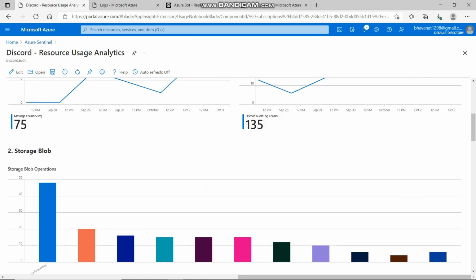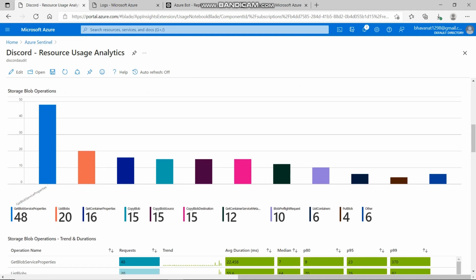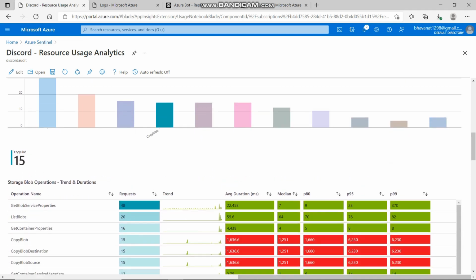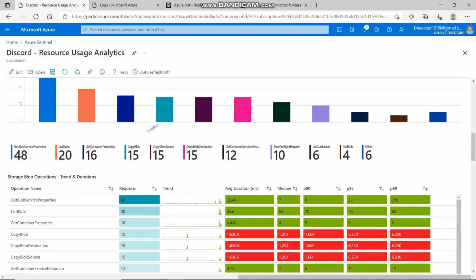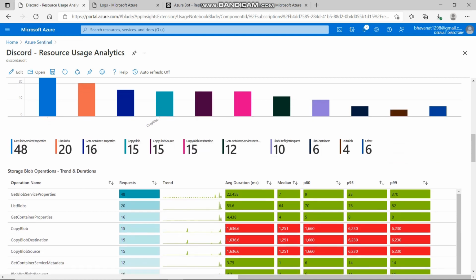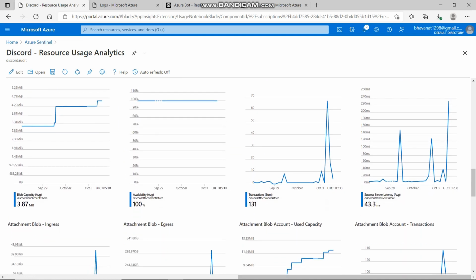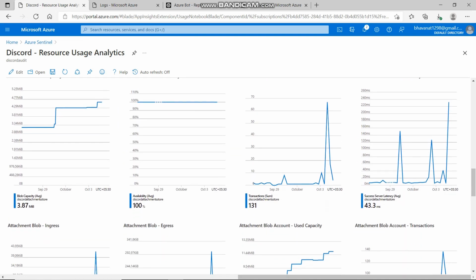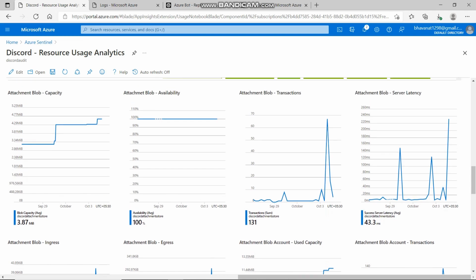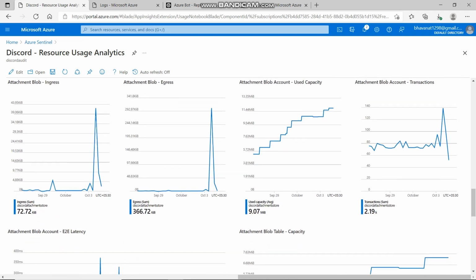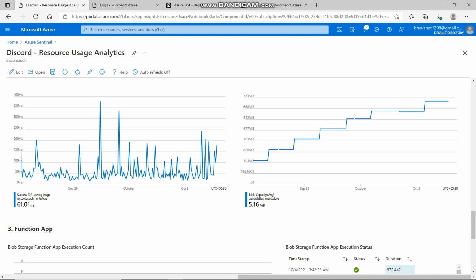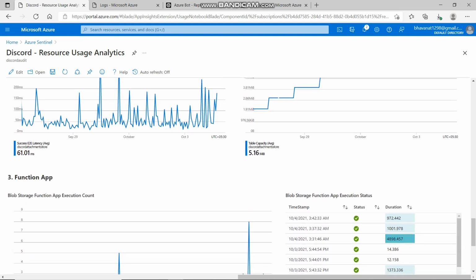We then move on to the storage blob, where we can see rich illustrations on the various kinds of blob operations performed, along with the request count, trend, execution time, etc. Also, below are the set of standard graphs which provide information related to the blob storage, such as capacity, availability, transactions, latency, etc. Our solution makes use of Azure Functions to decompress the attachment data.